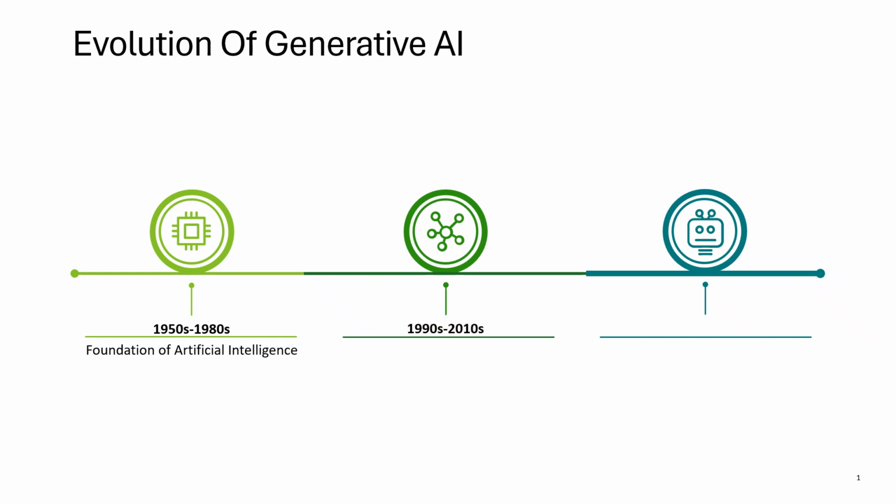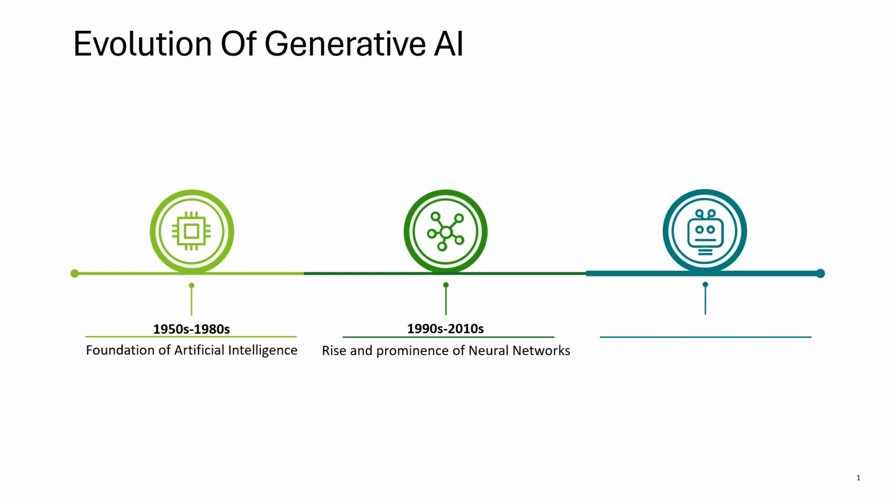Now 1990s to 2010s, neural networks. During the 1990s and 2000s, we started seeing a major shift. Instead of writing every rule ourselves, researchers increasingly wanted machines to learn patterns from data. This is where neural networks became important.